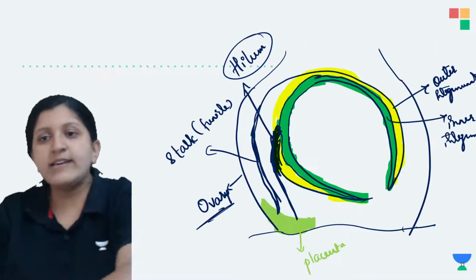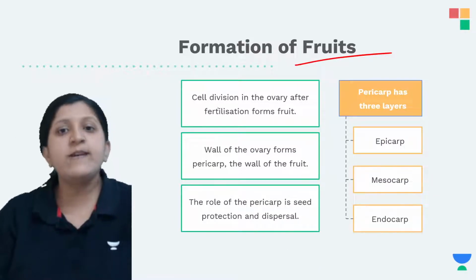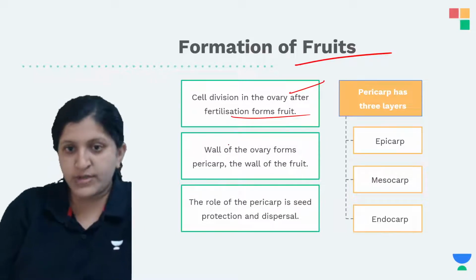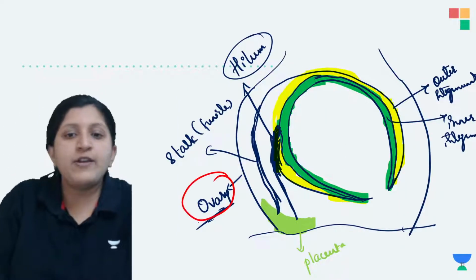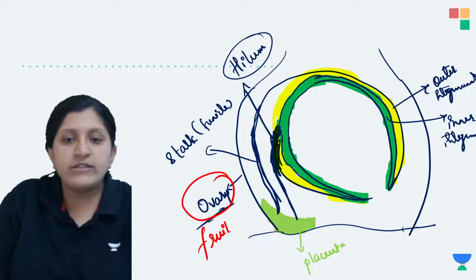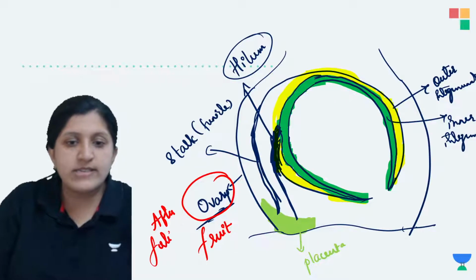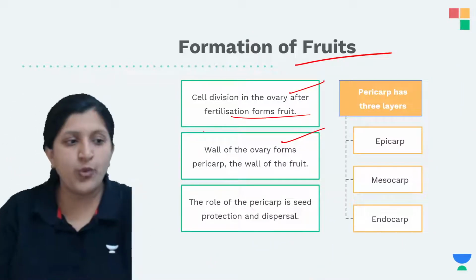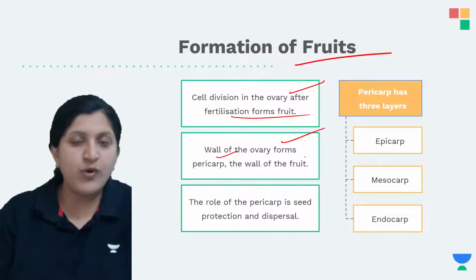Other than that, we'll have a look at how exactly fruit formation occurs. This is cell division in the ovary after the fertilization, and this will form the fruit. Here this is the wall of the ovary, and the ovary is the one which forms the fruit after fertilization. So after fertilization there is a formation of fruit from the ovary itself. The wall of the ovary forms the pericarp, that is the wall of the fruit.